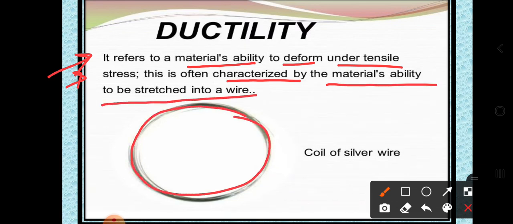This is a coil of silver wire. As well as that, you can add copper wire also. Copper wire also has the ductility property, which means its ability to be converted into a thin wire. By using this wire you can do your work. Usually, in electrical equipment we use this copper wire, isn't it?